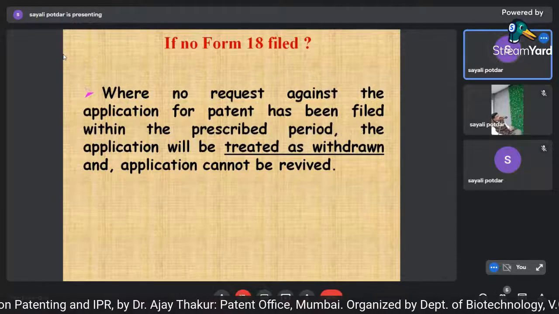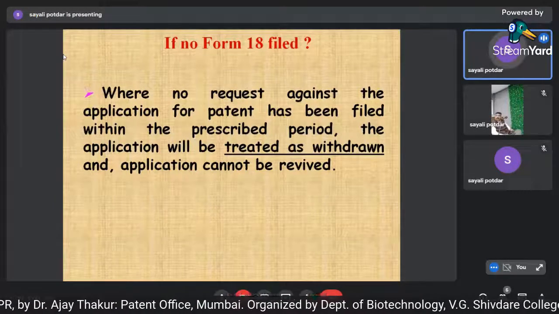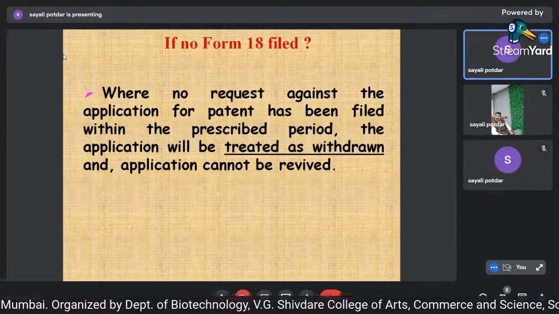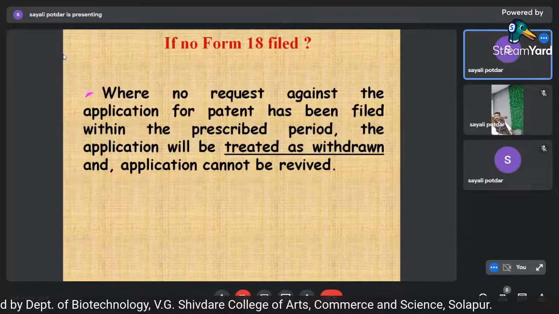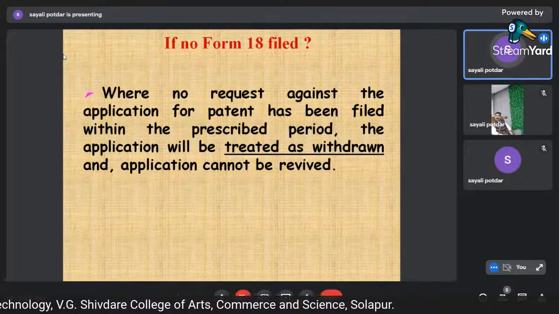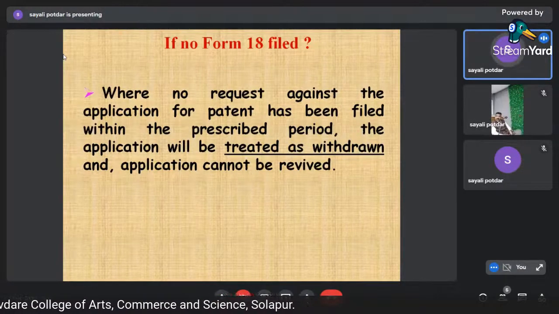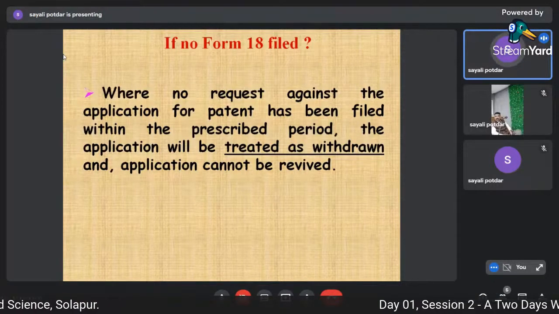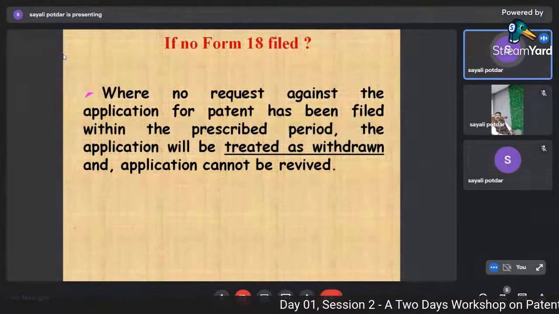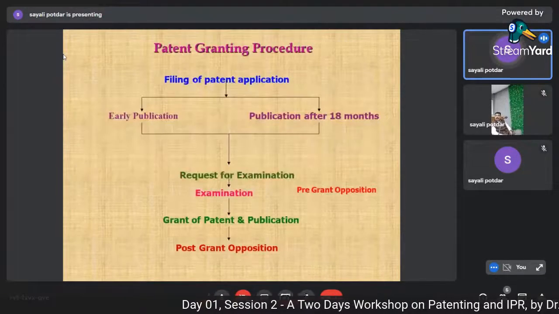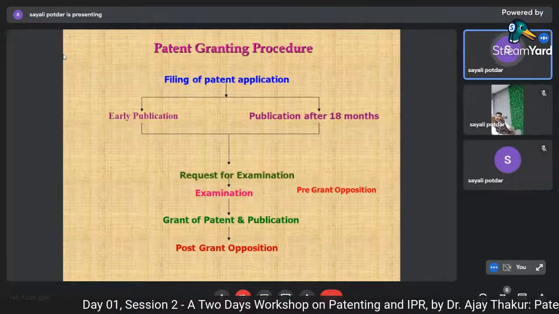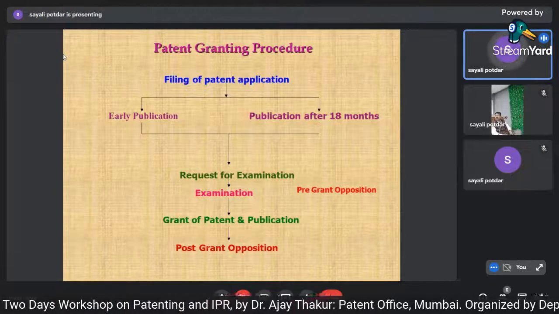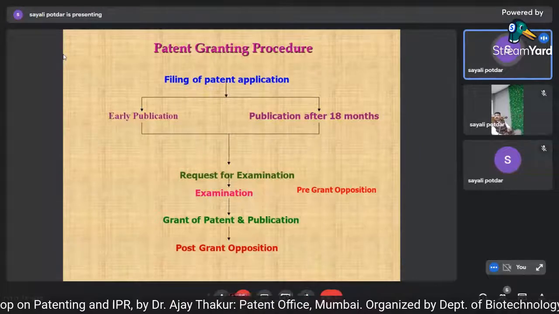So you got the detailed idea about what things are required. Form 1, Form 2, Form 3, Form 5 if required, then Form 18, and Form 9 if you want to get it published earlier. And if you are applying through an agent, form 26. These are the necessary forms that are required for filing a patent application. Now, what happens with the patent application which you file with the patent office?